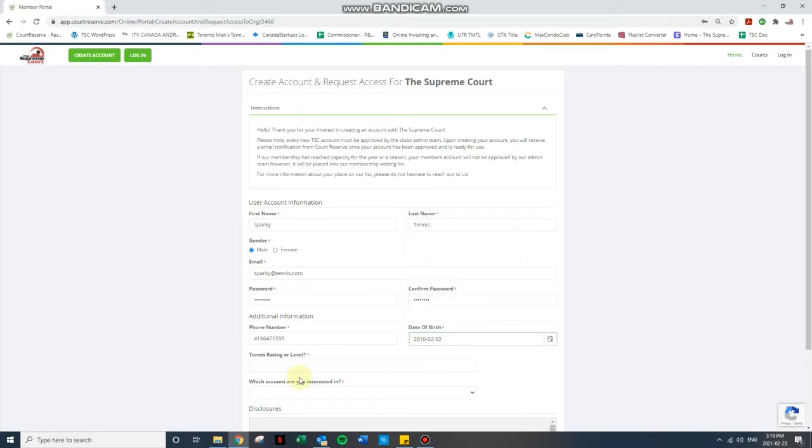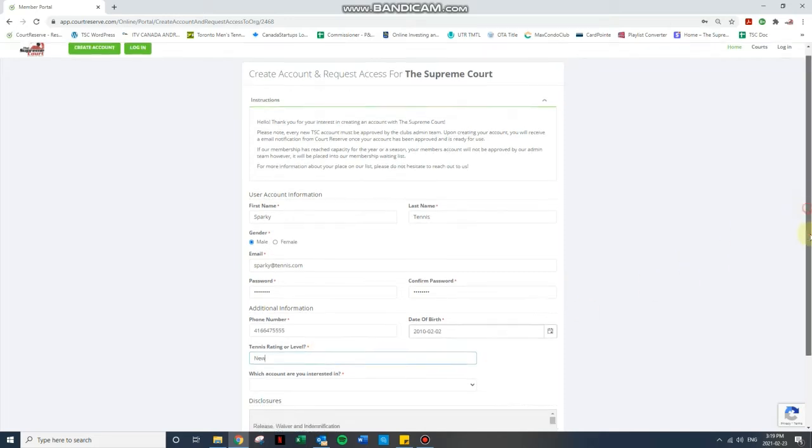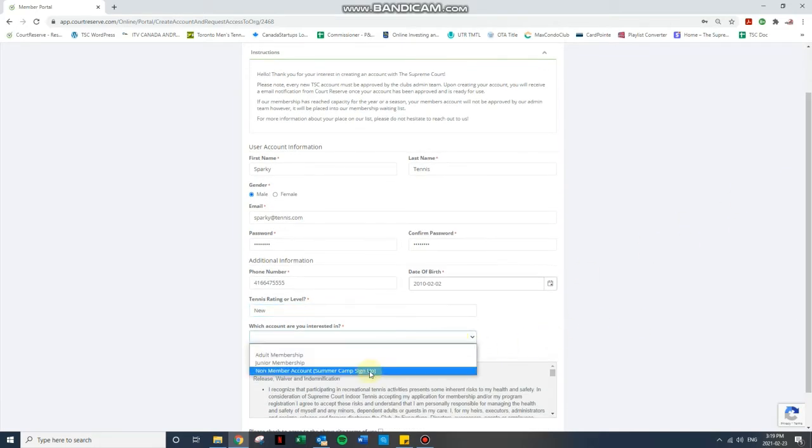Perfect. Tennis rating or level. If your player has a provincial or national ranking, that's great, throw it in here. Or more specifically, if they have a universal tennis rating, that's great too. Outside of that, any information that you can give us to help pair your player appropriately is great. For the purpose of this video, let's say Sparky Tennis is new to tennis. What account are we interested in? We are interested in the non-member account, which is sort of your go-to for the summer camp sign-up.